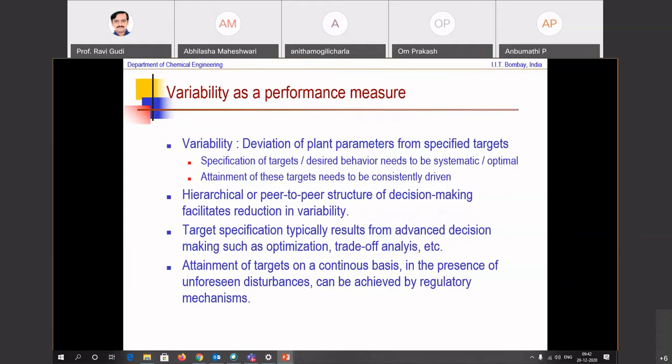Variation from that quality is certainly not acceptable, right? So variability is typically a pain point and you want it to be as narrow as possible. So it's perhaps a good idea to use that as a performance measure.